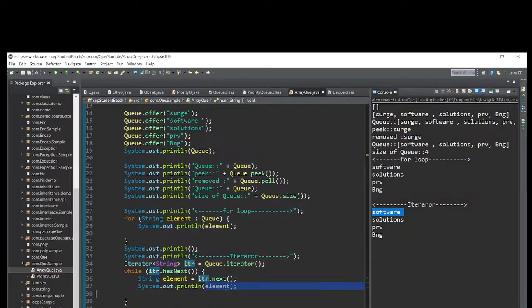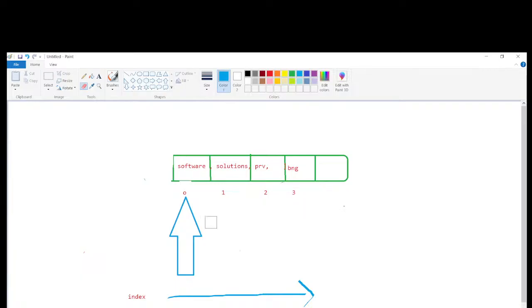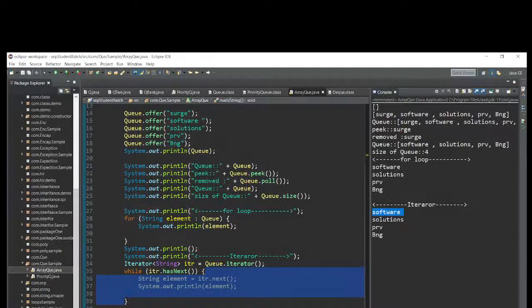After that, again it will come to line 39, again go to the while loop at line 35. Iterator dot hasNext, the cursor will move towards index 1. Element available, software, it will go inside and print solutions.